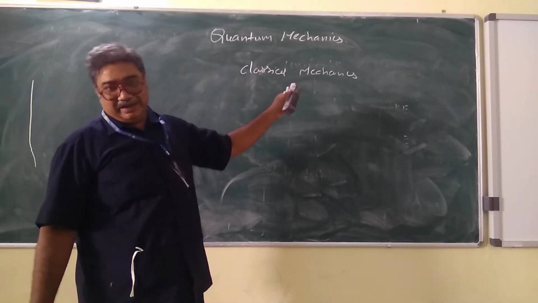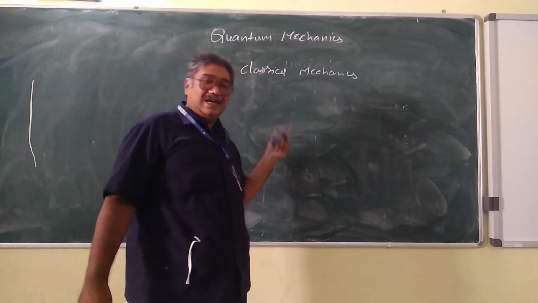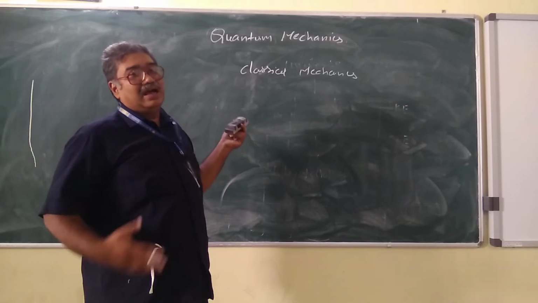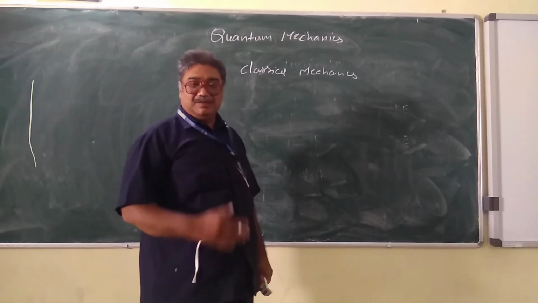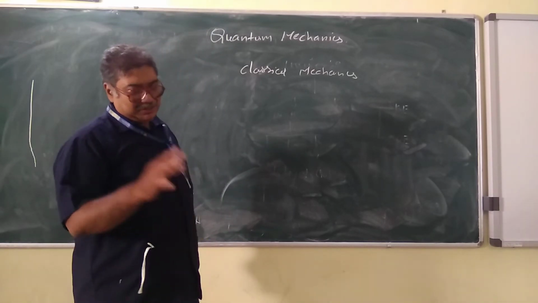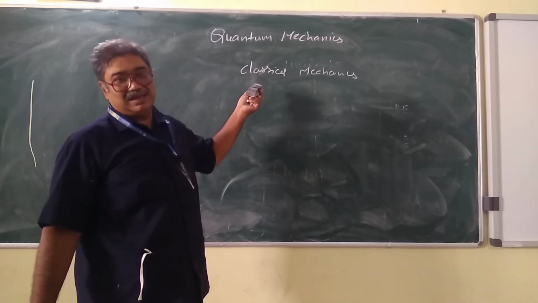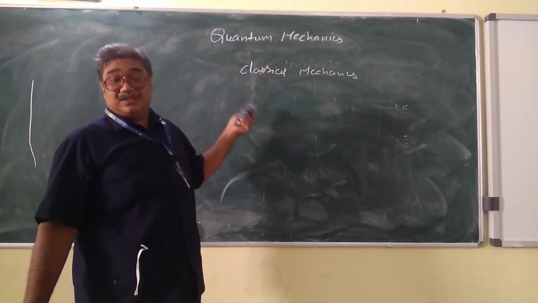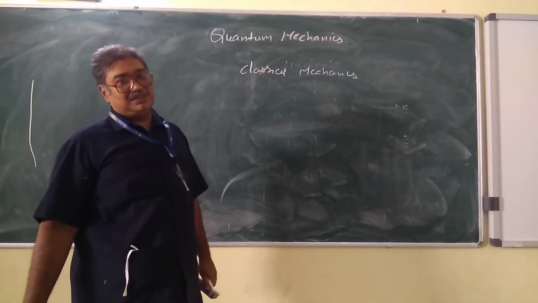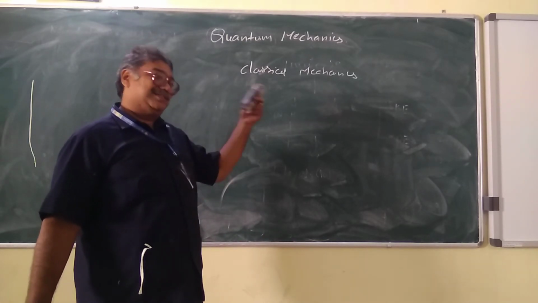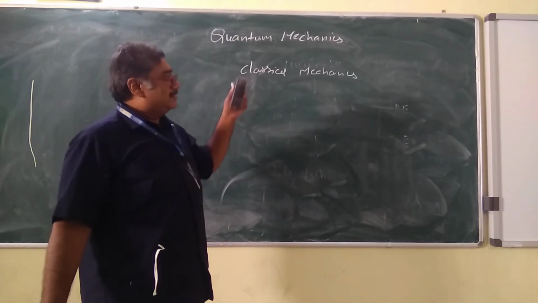The mechanics or theory which is called classical theory gave us the understanding of how matter is distributed, how energy is distributed, and what the properties are. All these properties defined with respect to the classical theory we call classical mechanics. This theory existed before quantum theory, before Planck's quantum theory came into the picture. So we call it classical mechanics.